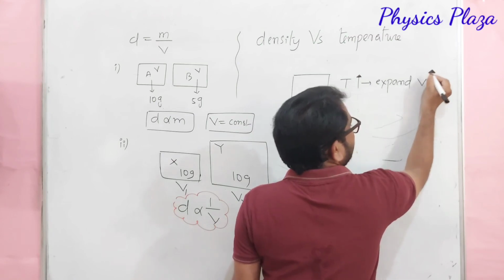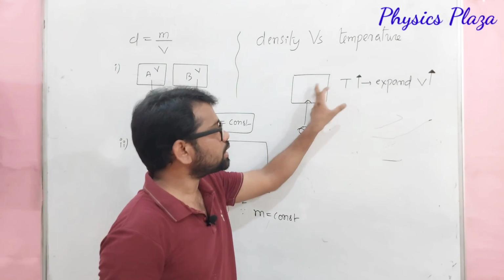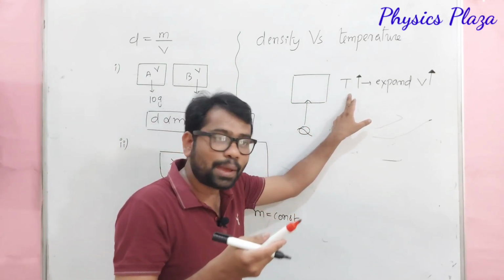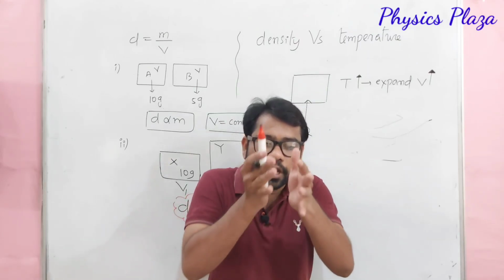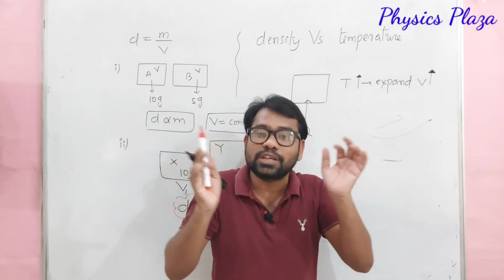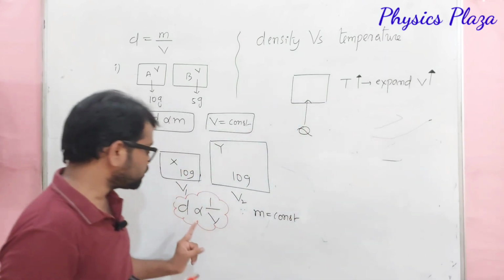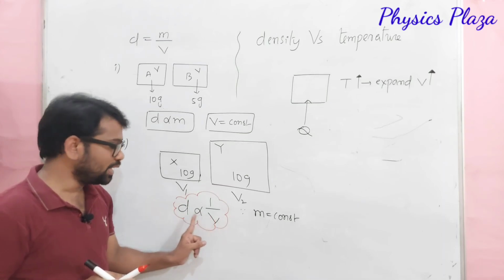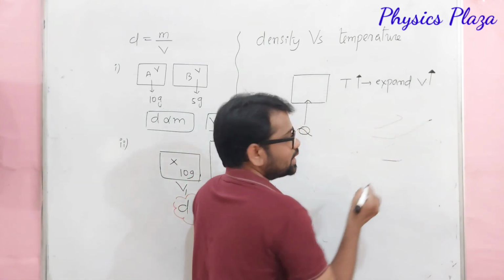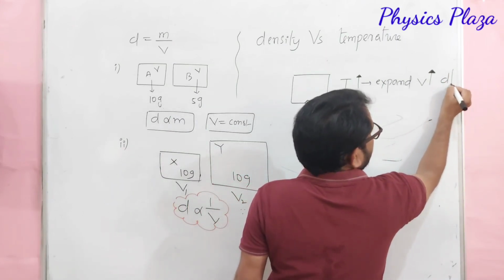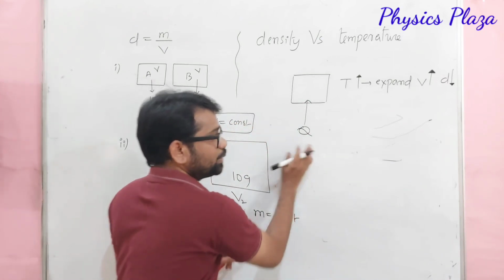Children, it's very important. So on heating, the temperature of the substance is increasing, due to which the substance will expand. When the substance expands, what will happen, children? Its volume increases. More the volume, less will be the density. So here what will happen? When volume increases, its density decreases. Children, it's very important. So here let me write here.